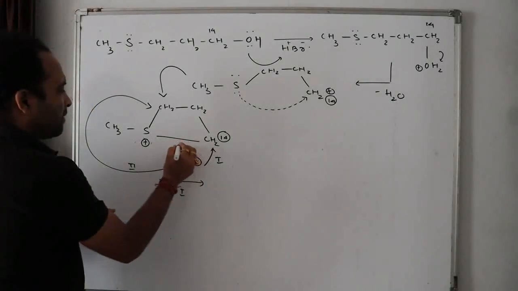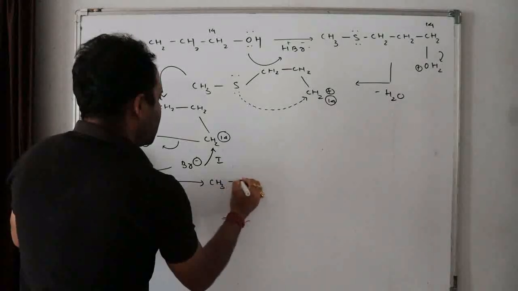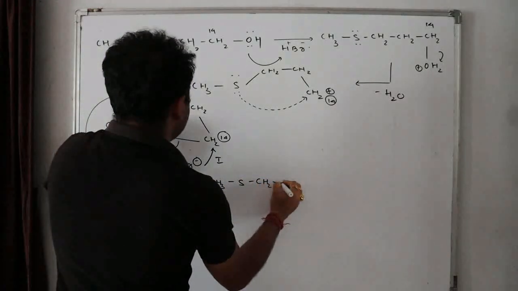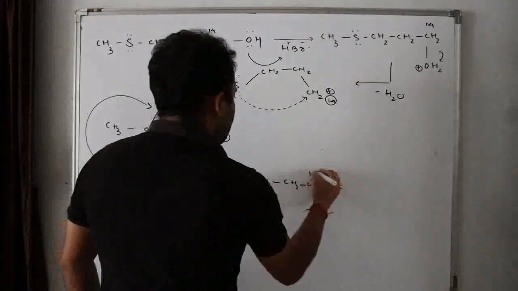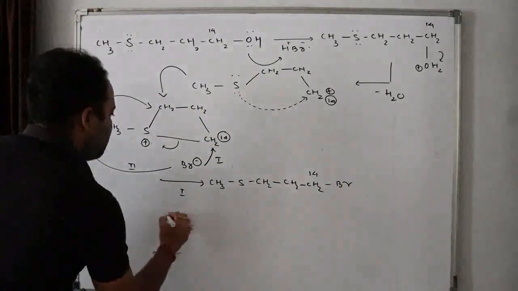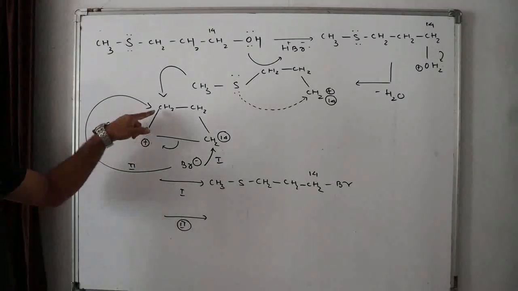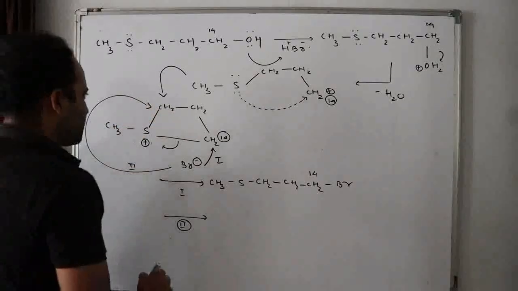What will happen in track 1? This will come over here. What is formed? CH3 S CH2 CH2 CH2 14 with Br. If track 2 is followed, what will happen? These electrons will come over here, isn't it? This carbon will be attacked, so what will happen?